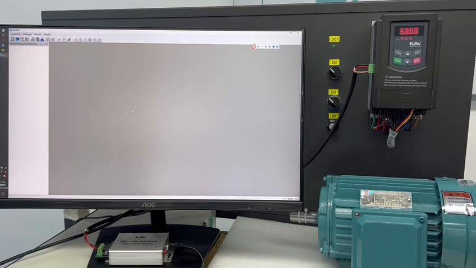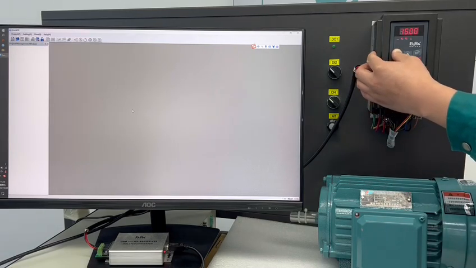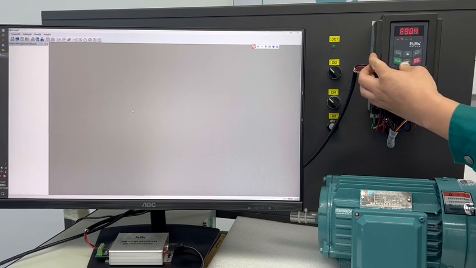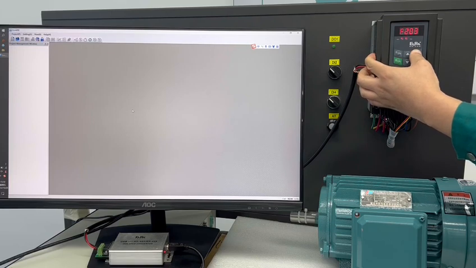Okay, now we set the parameters in the inverter first. F203 set to 10. It means the main frequency source comes from the Modbus.